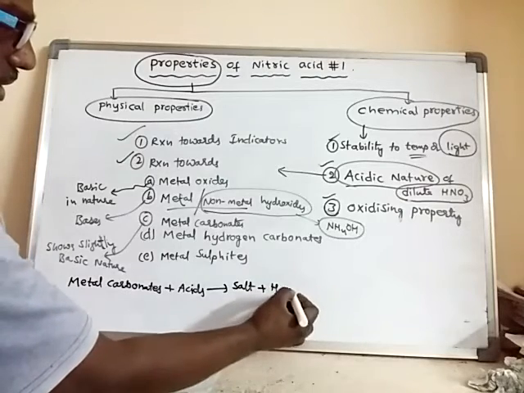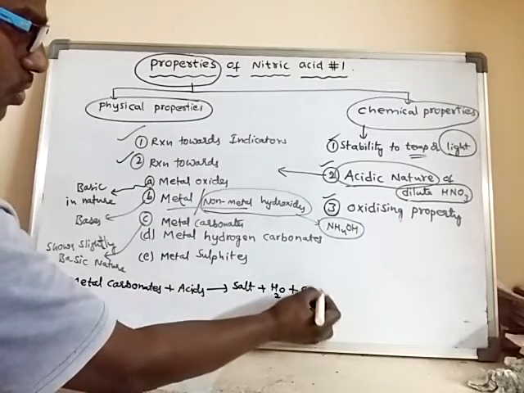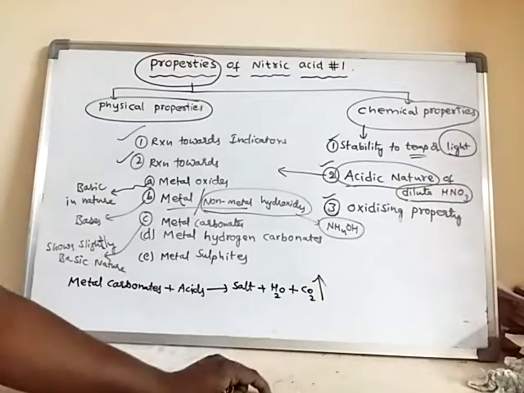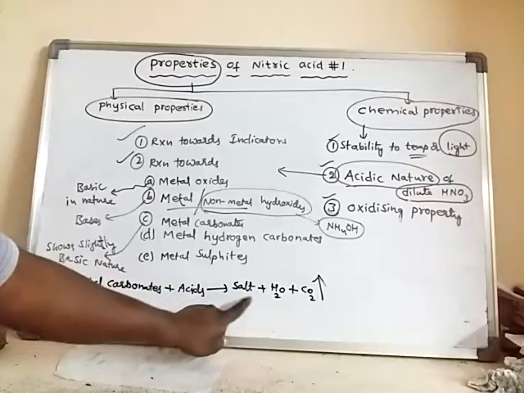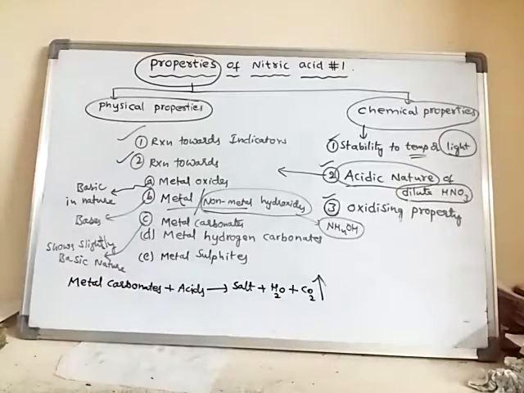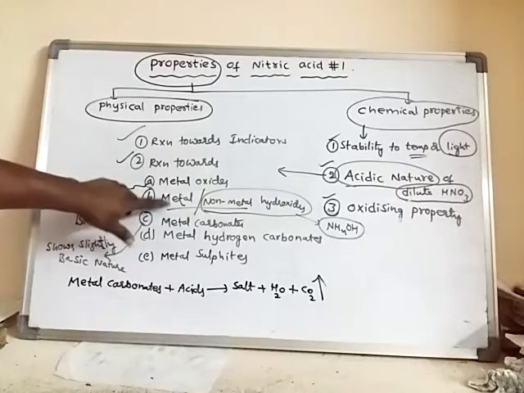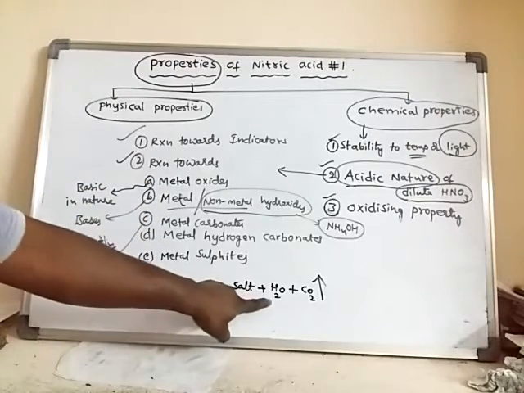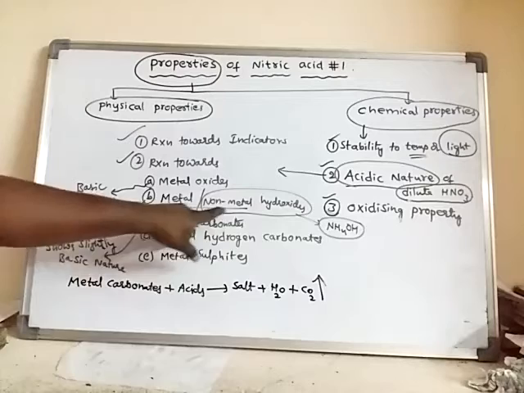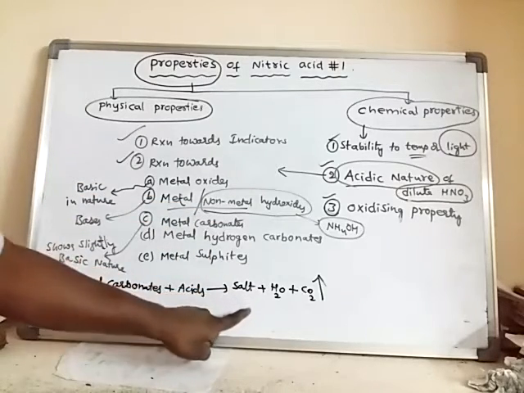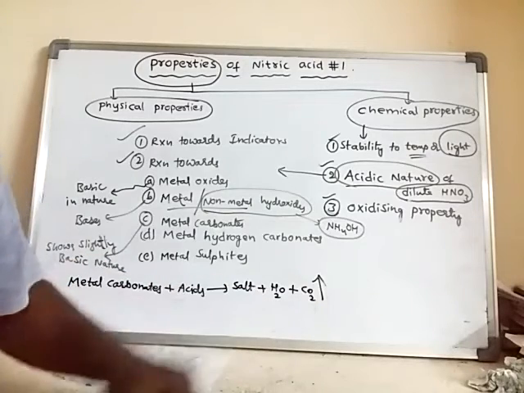Along with salt and water, they form carbon dioxide gas also. So this is important. That means along with these two substances, metal carbonates form carbon dioxide also. The hydroxides cannot form carbon dioxide. They simply form salt and water. But metal carbonates form salt, water and also carbon dioxide.